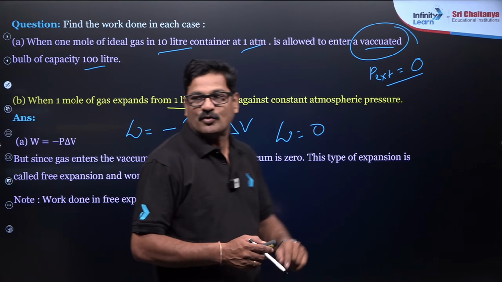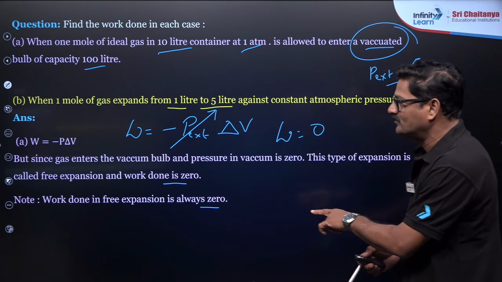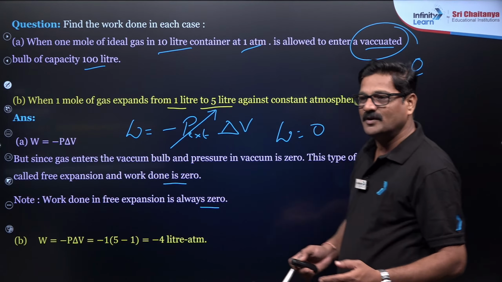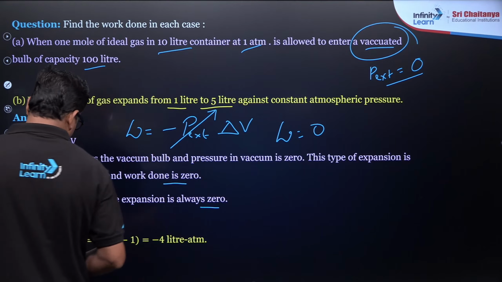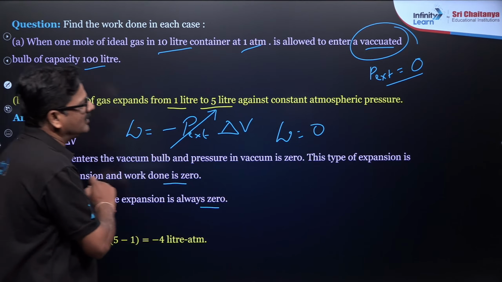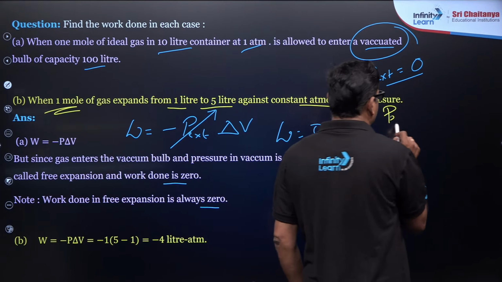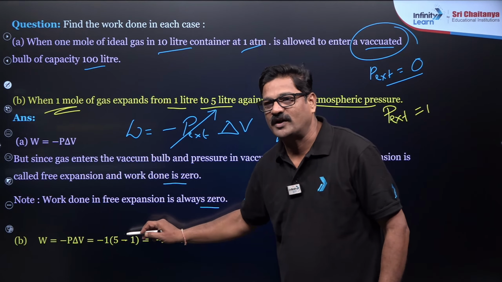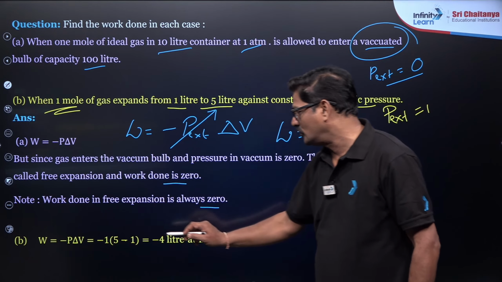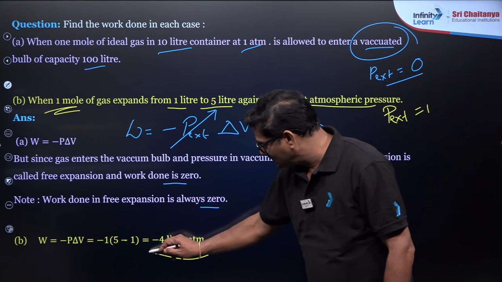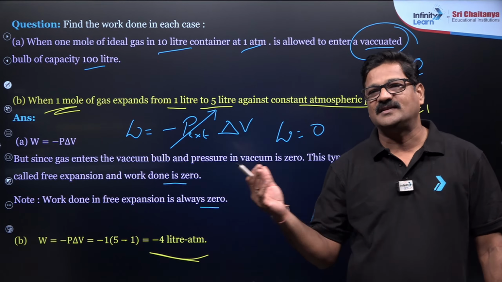So moving ahead, when 1 mole of gas expands from 1 liter to 5 liter, V1 is equal to 1 liter, V2 is equal to 5 liter. We use W is equal to minus P external delta V. So external pressure is going to be 1 atmosphere here. So 1 into V2 minus V1, 5 minus 1, is equal to 4 liter atmosphere. But when you see this 4 liter atmosphere, it is not in the answer options.